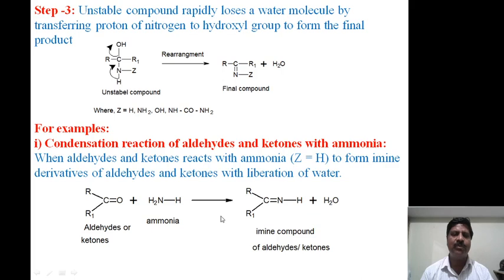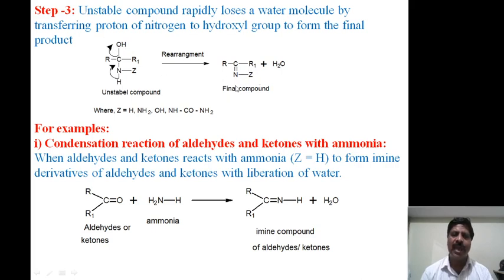Now the third step: the unstable compound rapidly loses a water molecule by transferring the proton of nitrogen to the hydroxyl group to form the final product. Here this is unstable, and the nitrogen draws the electrons towards itself, and a water molecule is liberated and removed, and rearrangement takes place.